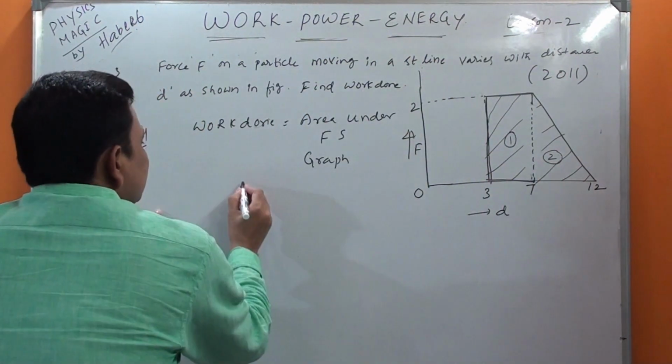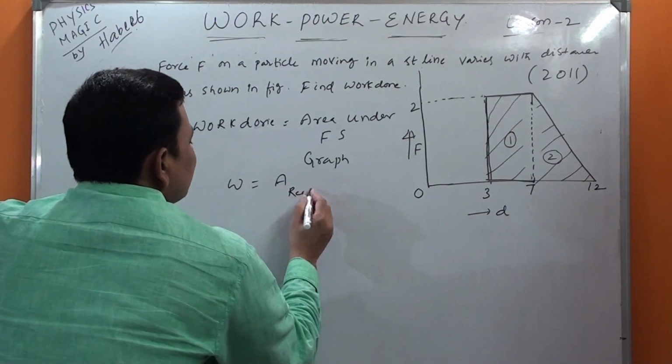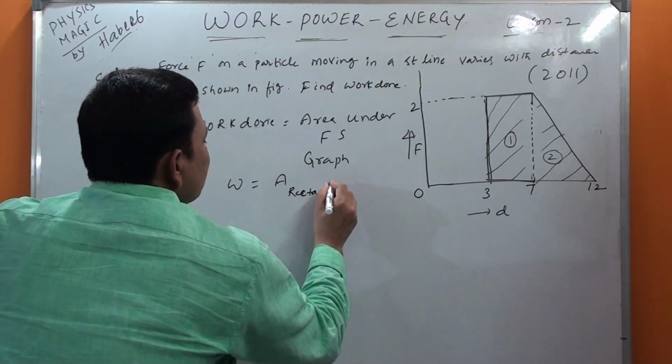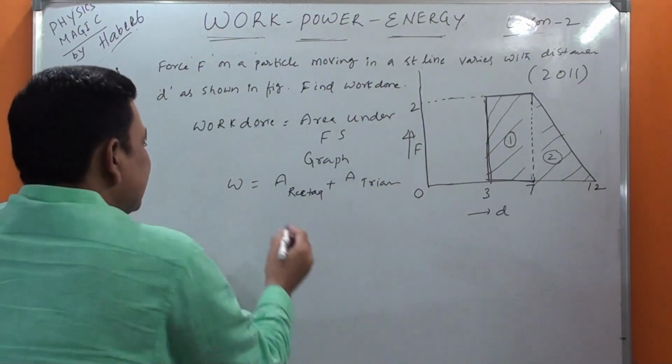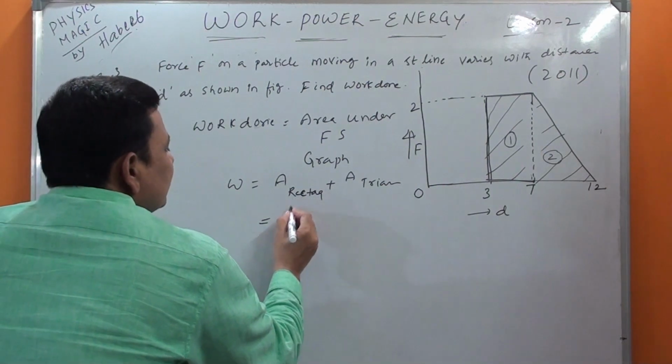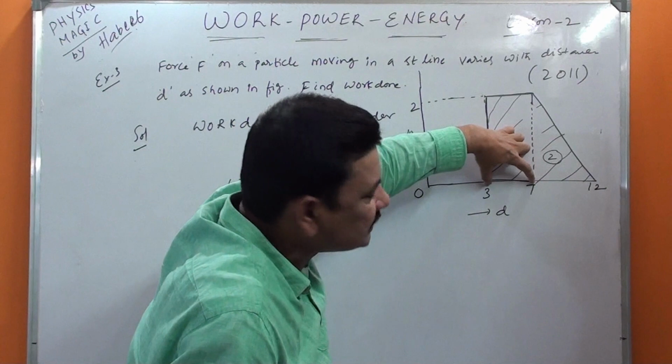You know that W is equal to the area of the rectangle plus the area of the triangle. The area of the rectangle is length into breadth. Length is this one, 3 meter to 7 meter.